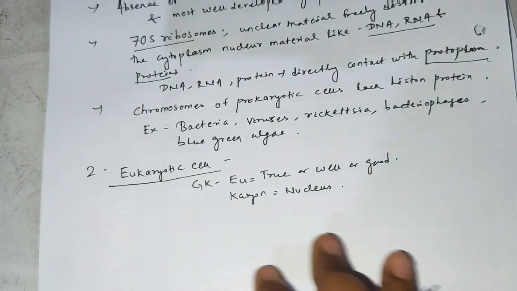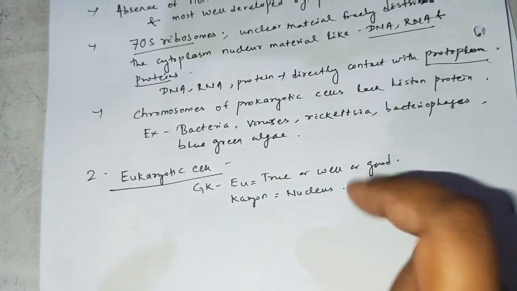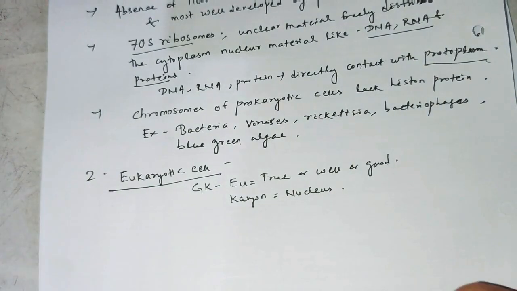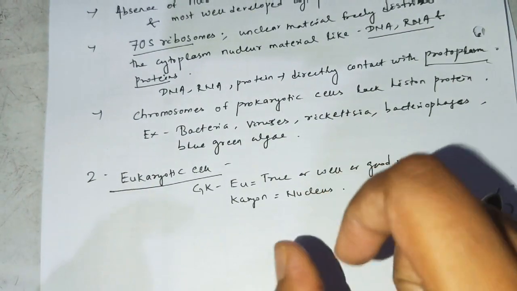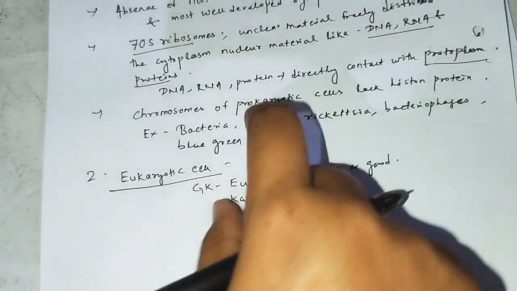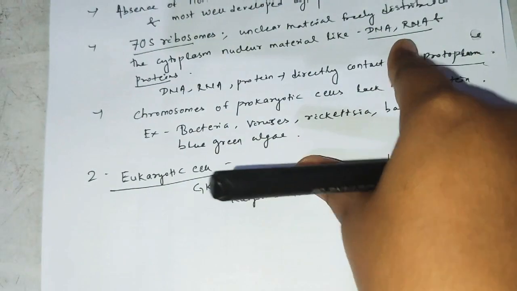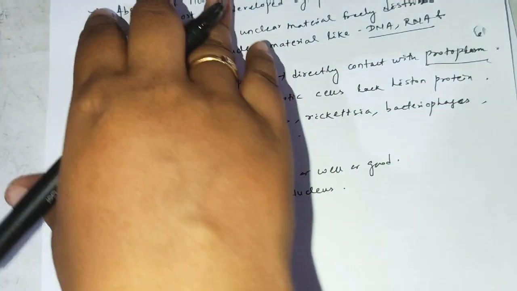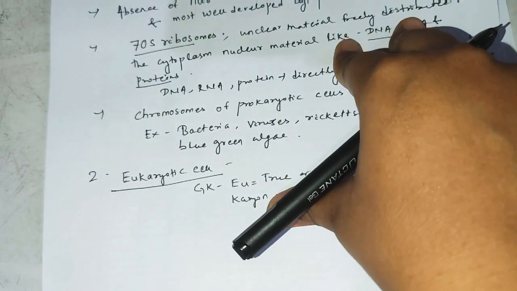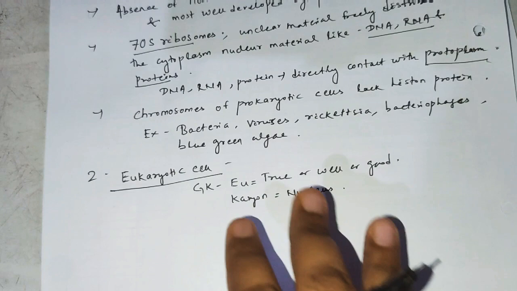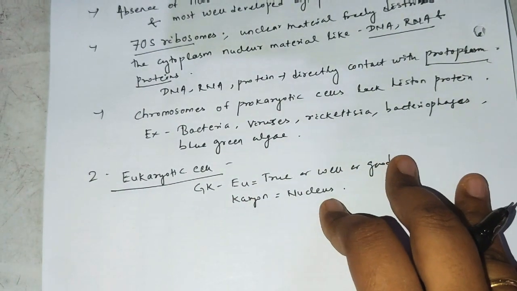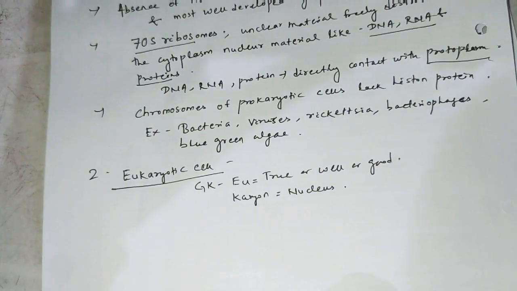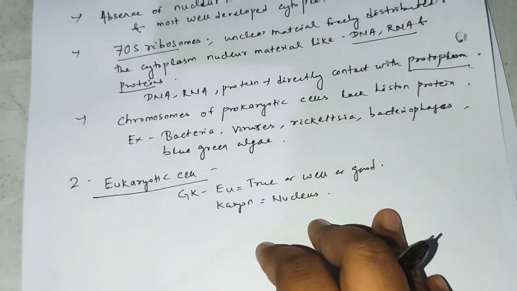So the cell has a true or good, that means well developed, kind of nucleus, and the name defines one of the most important characters. Likewise, in prokaryotic, pro means primitive nucleus, and here it contains a well developed or true kind of nucleus. Clear about this?